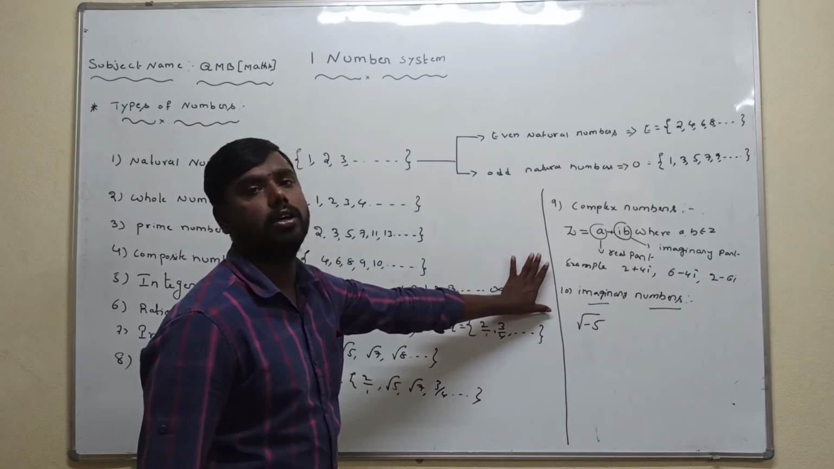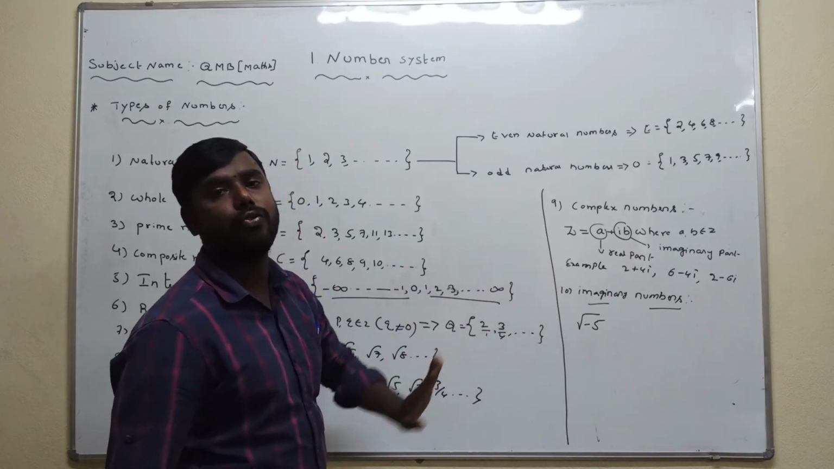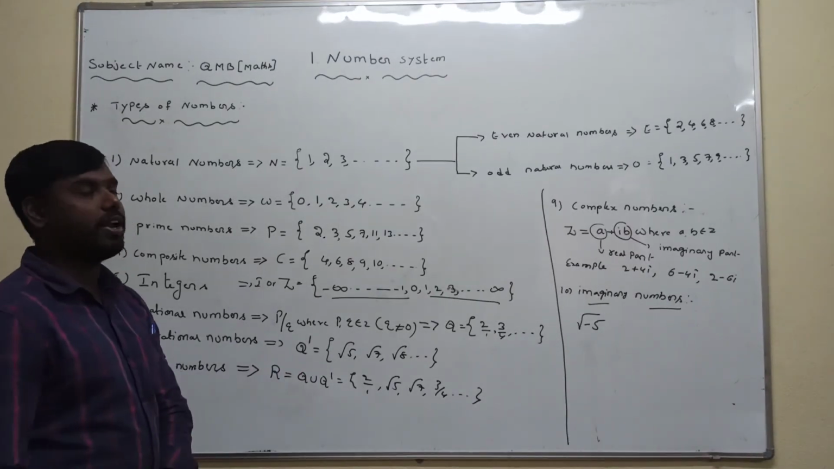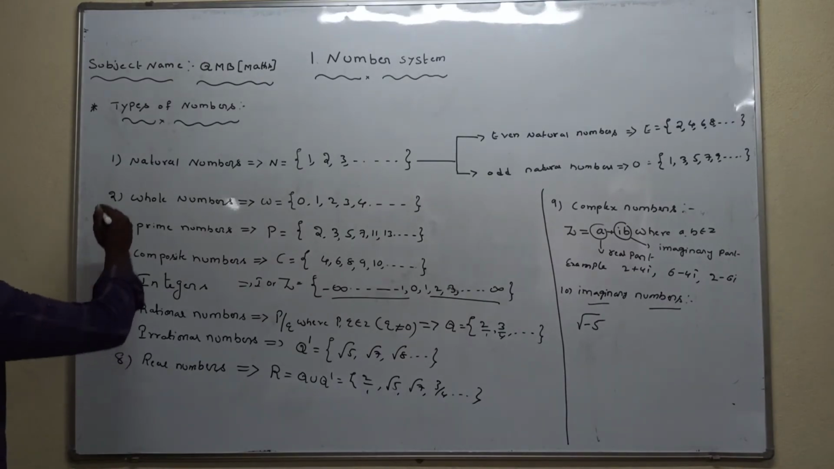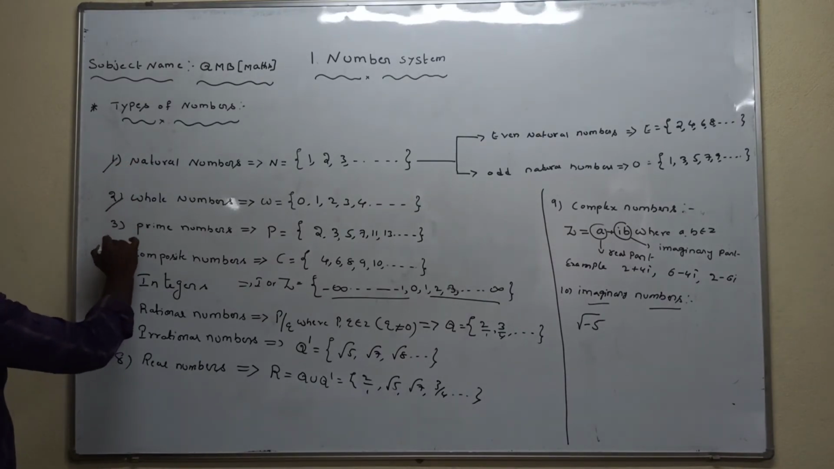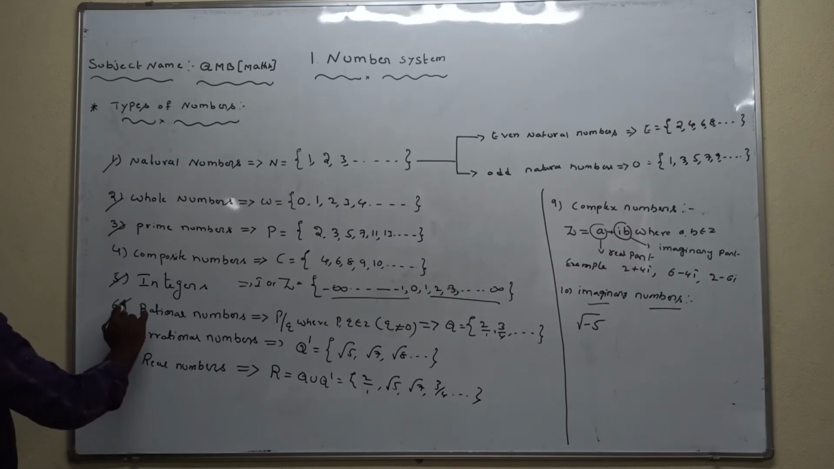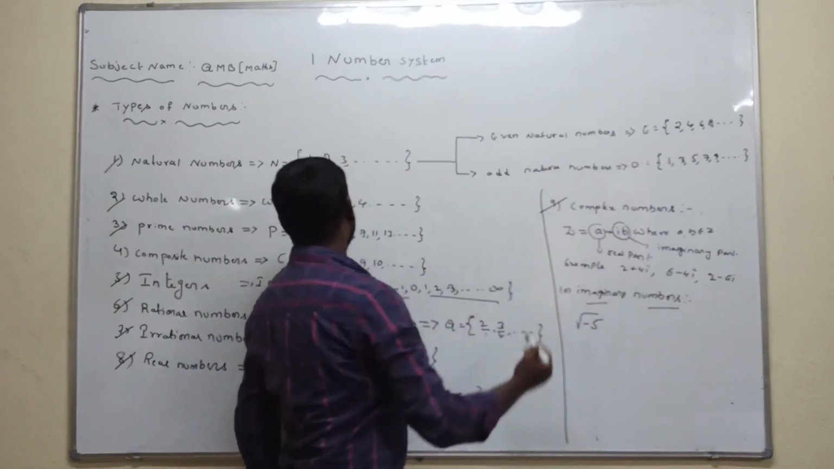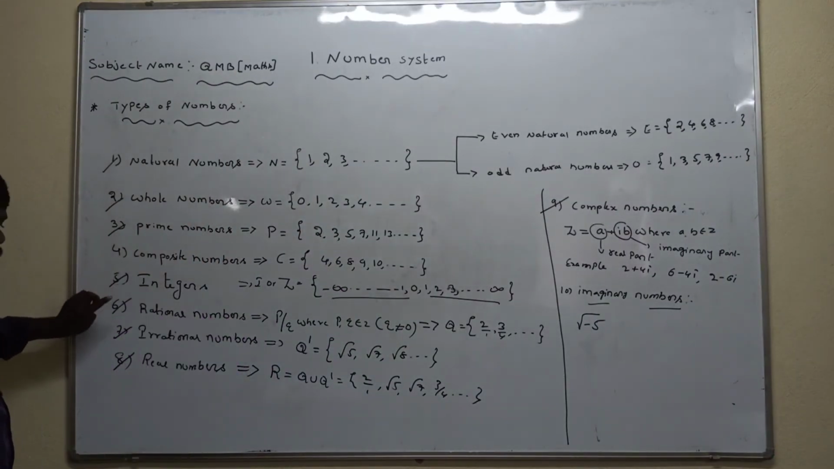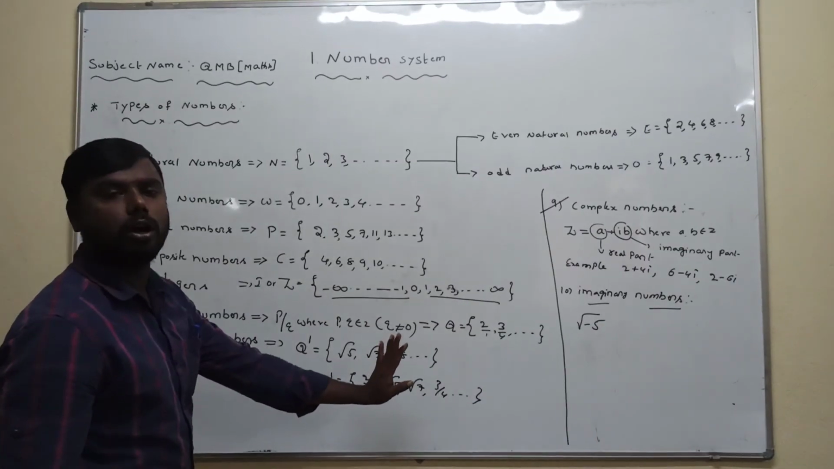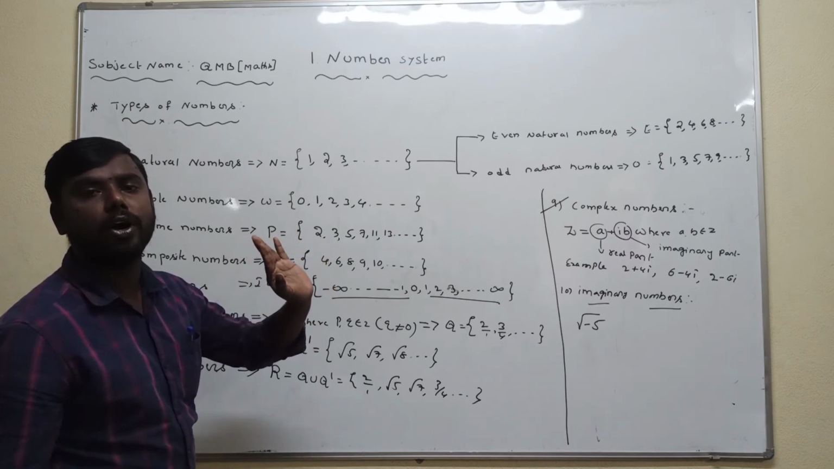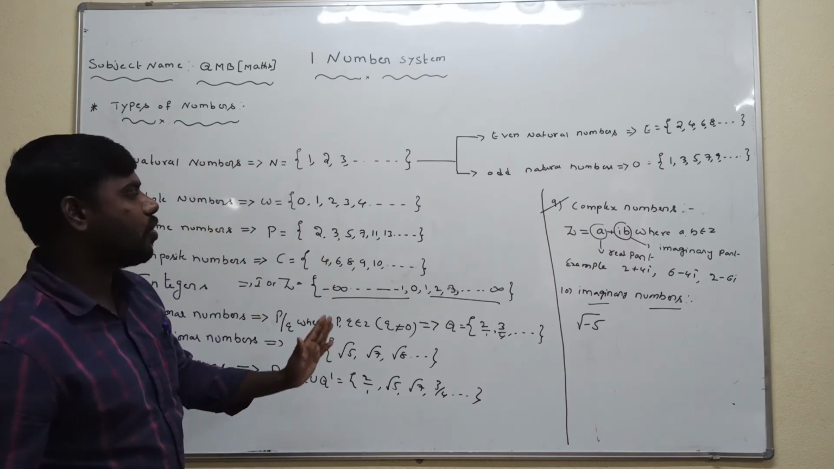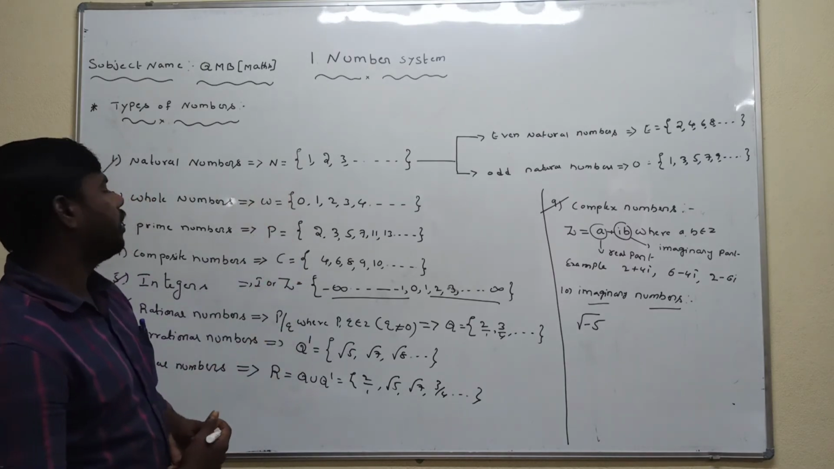In total, 10 definitions are very important for the final exam. Any one definition they will ask in the final exam. Very important definitions: natural number, whole number, prime number, integers, rational number, irrational number, real numbers, and complex number. Totally 1, 2, 3, 4, 5, 6, 7, 8. Out of 10 definitions, 8 definitions are very important for the final exam, dear students. Once again I am repeating all the numbers.